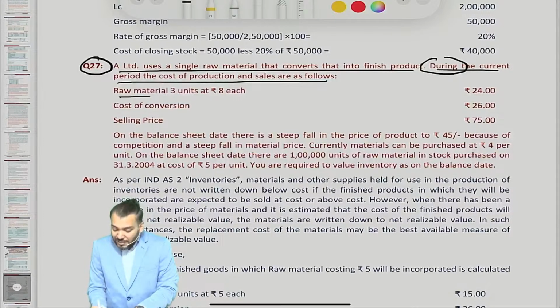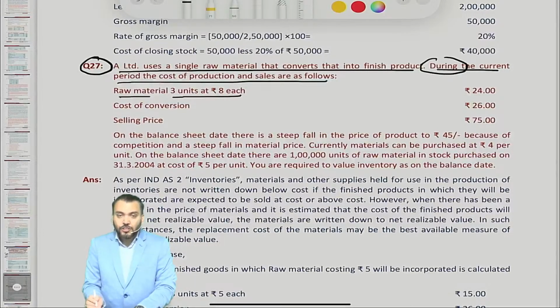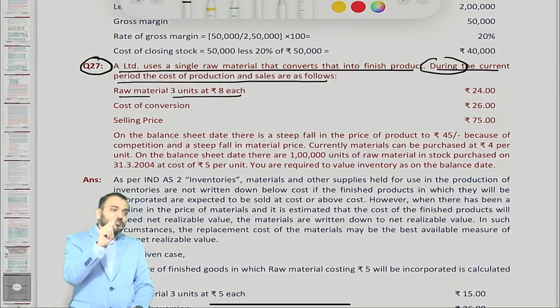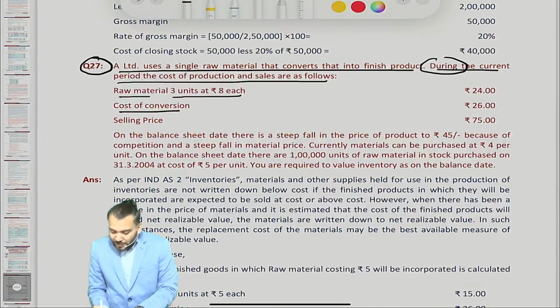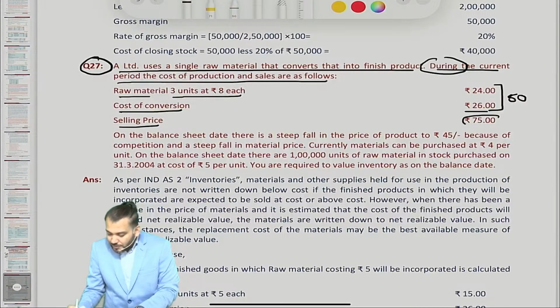So raw material 3 units at rupees 8 each means to produce 1 unit of finished good, 3 units of raw material are required. And the cost price of that raw material during the year was 8 rupees. Then cost of conversion 26 means the total cost price of finished good is 50, which can be sold at 75.